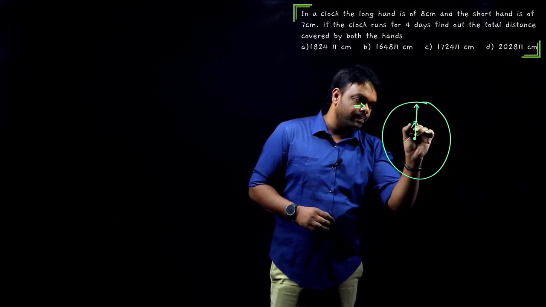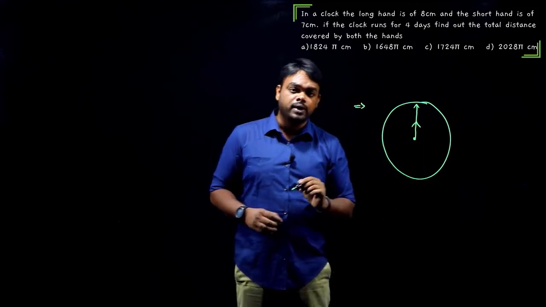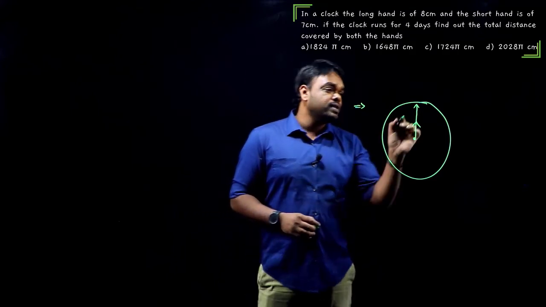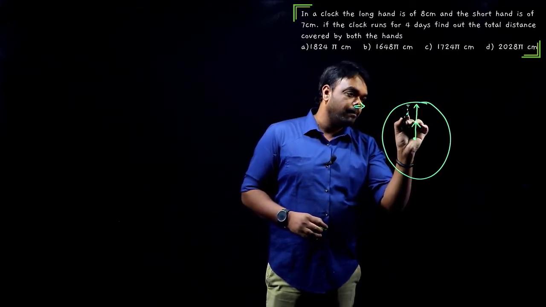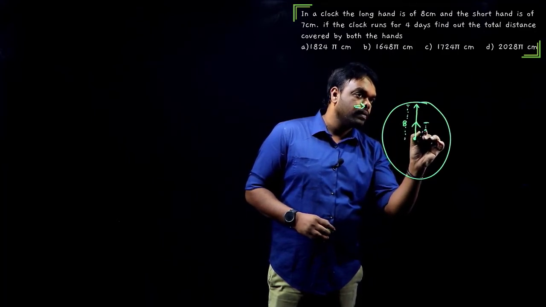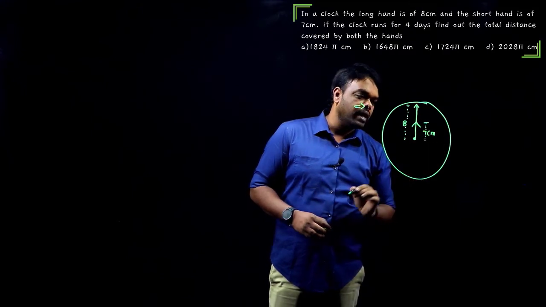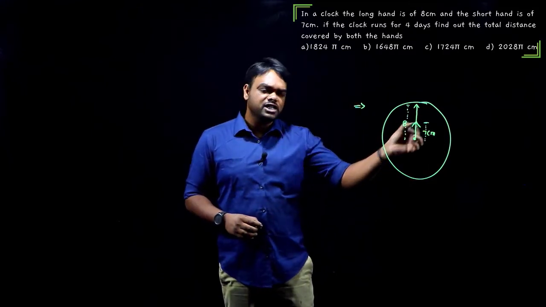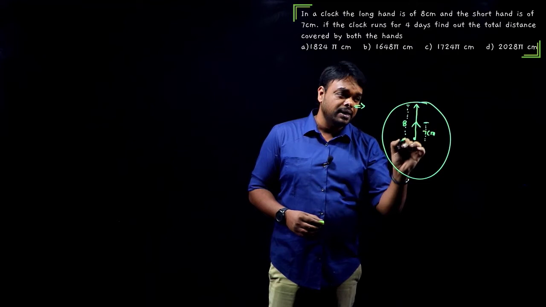This is the hours hand, this is the minutes hand. Okay, the smaller one and the bigger one. Now this is 8 centimeter, but this is 7 centimeter. Okay, so I made it slightly smaller. That is fine, guys. You should understand that this is 8 and this is 7.